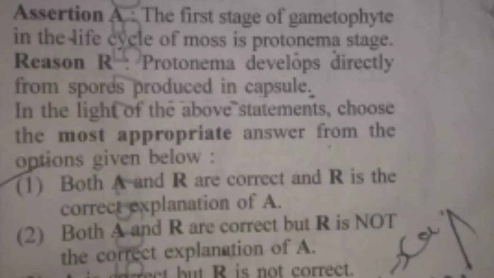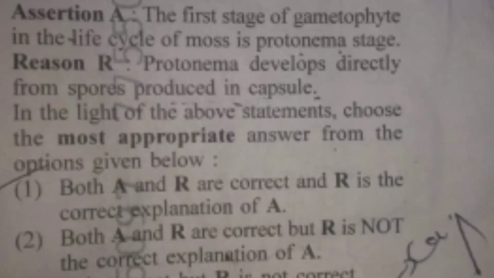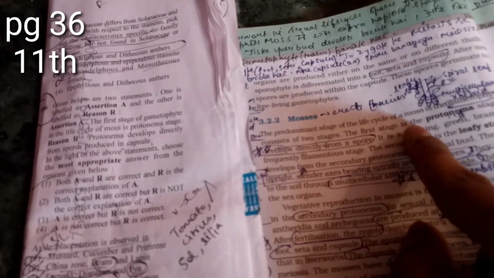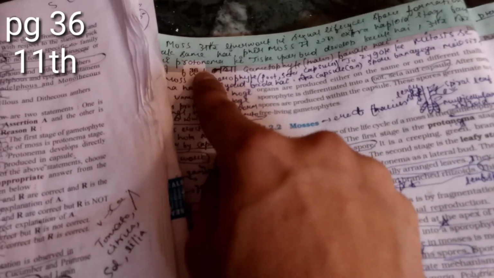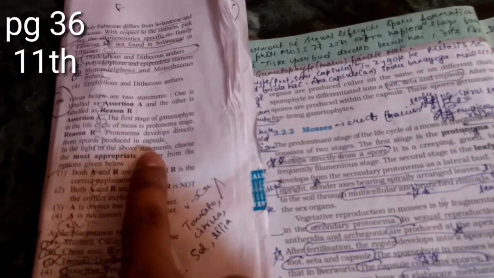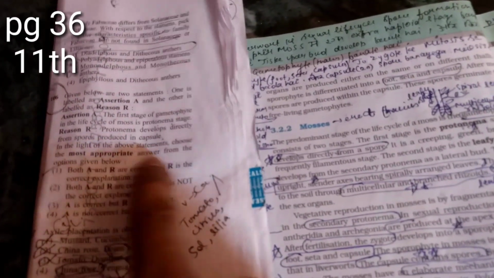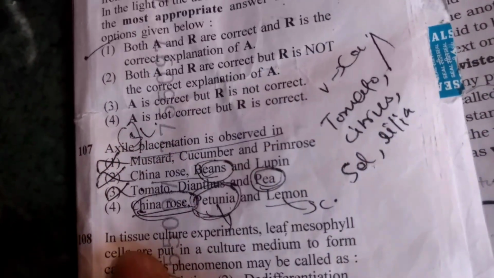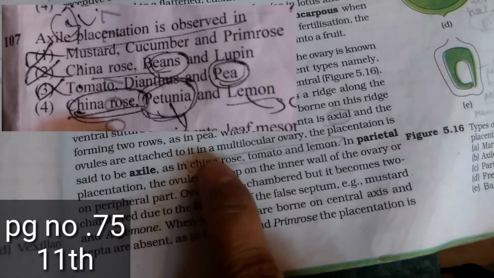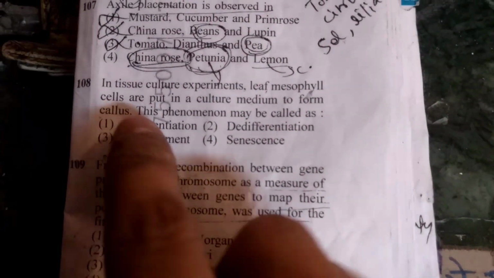Question number 6. Assertion: The first stage of gametophyte in the life cycle of moss is the protonema stage. Yeah, it is written here, the first stage is the protonema stage, class 11th NCERT page number 36. Reason: Protonema develops directly from the spore. This is also written here, that protonema develops directly from a spore. Question number 7. Axile placentation is observed in. The options are written as they are in class 11th page number 75: axile placentation, 108.